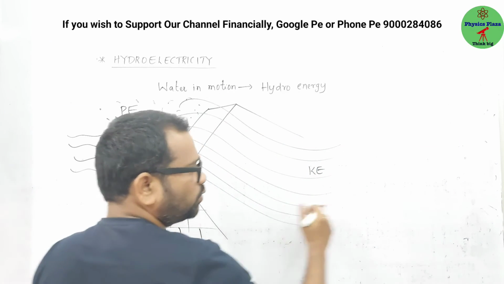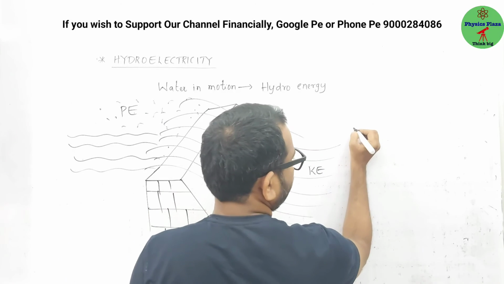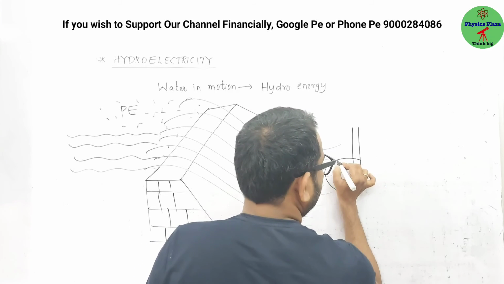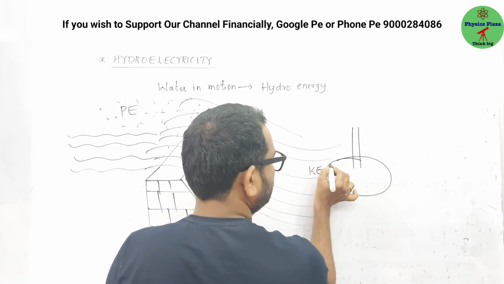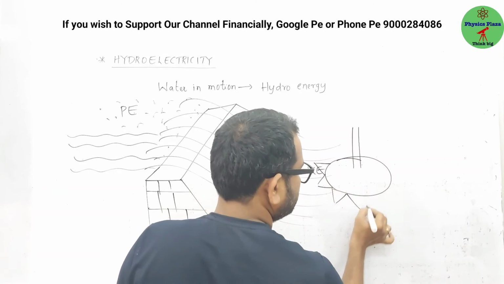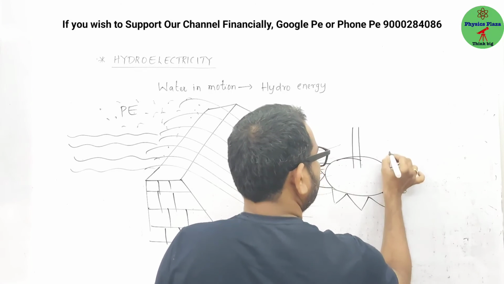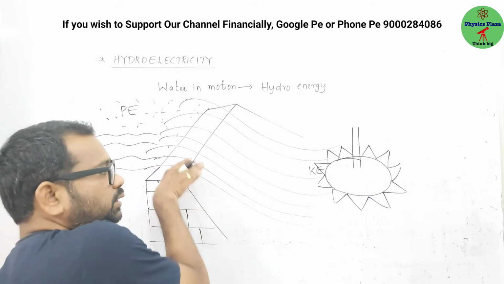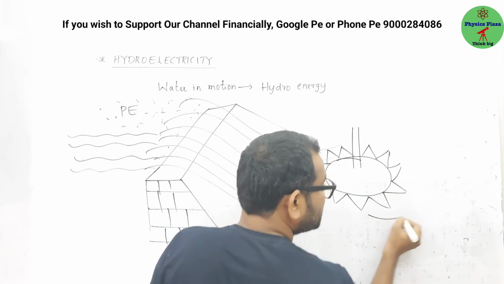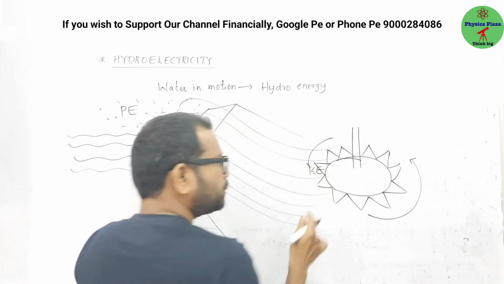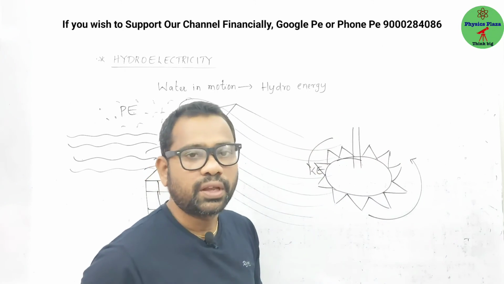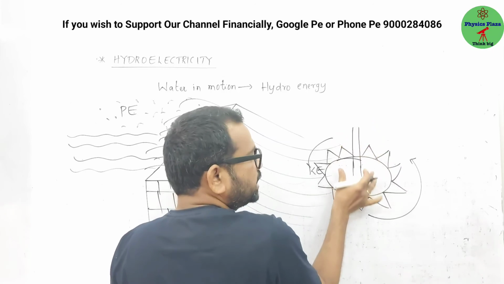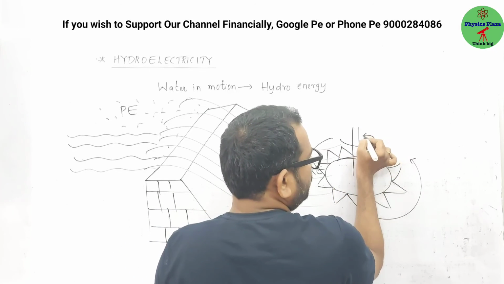Now across this water, as the water is in motion, suppose a kind of turbine is placed. A turbine, children, let us say some turbines are placed. In the exam they don't ask you to draw the diagram, don't worry about it. Now what happens? The water which is in motion will make these turbines rotate. And for these turbines, let us say one shaft or rod type thing is attached. So obviously this shaft also rotates.